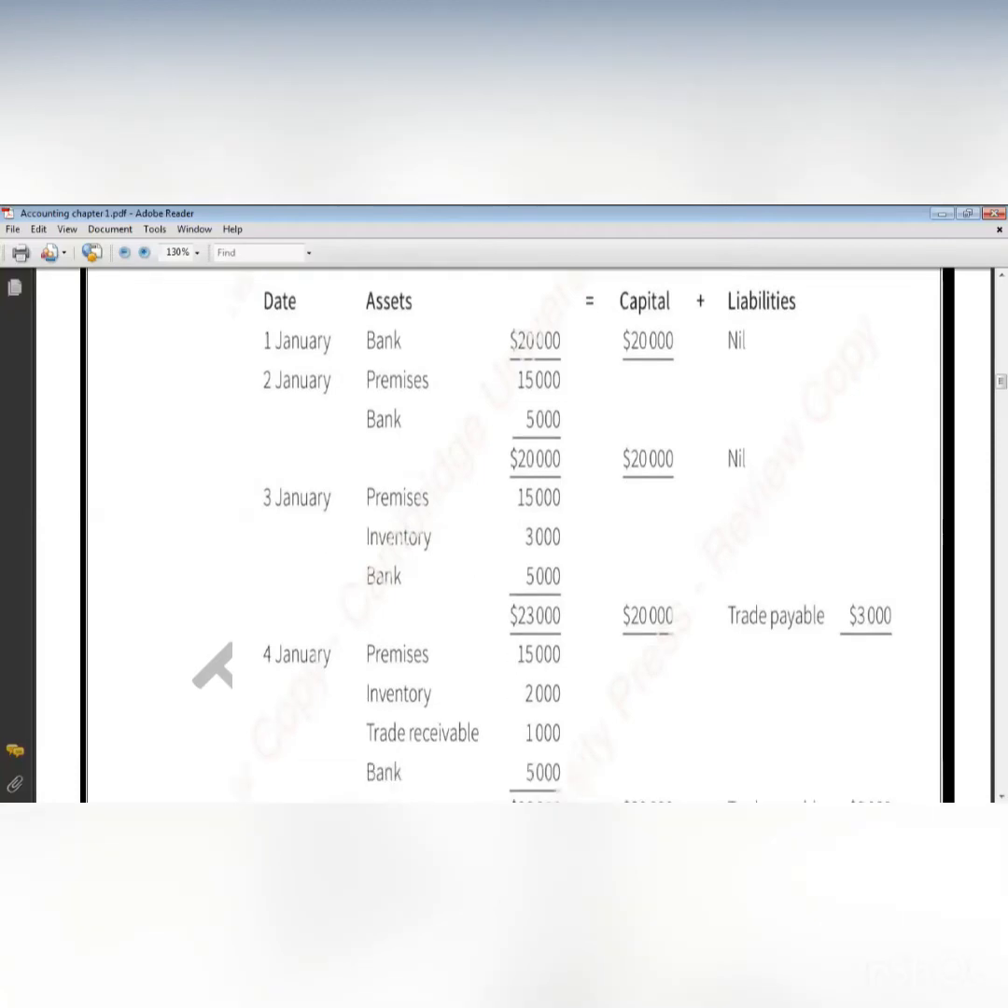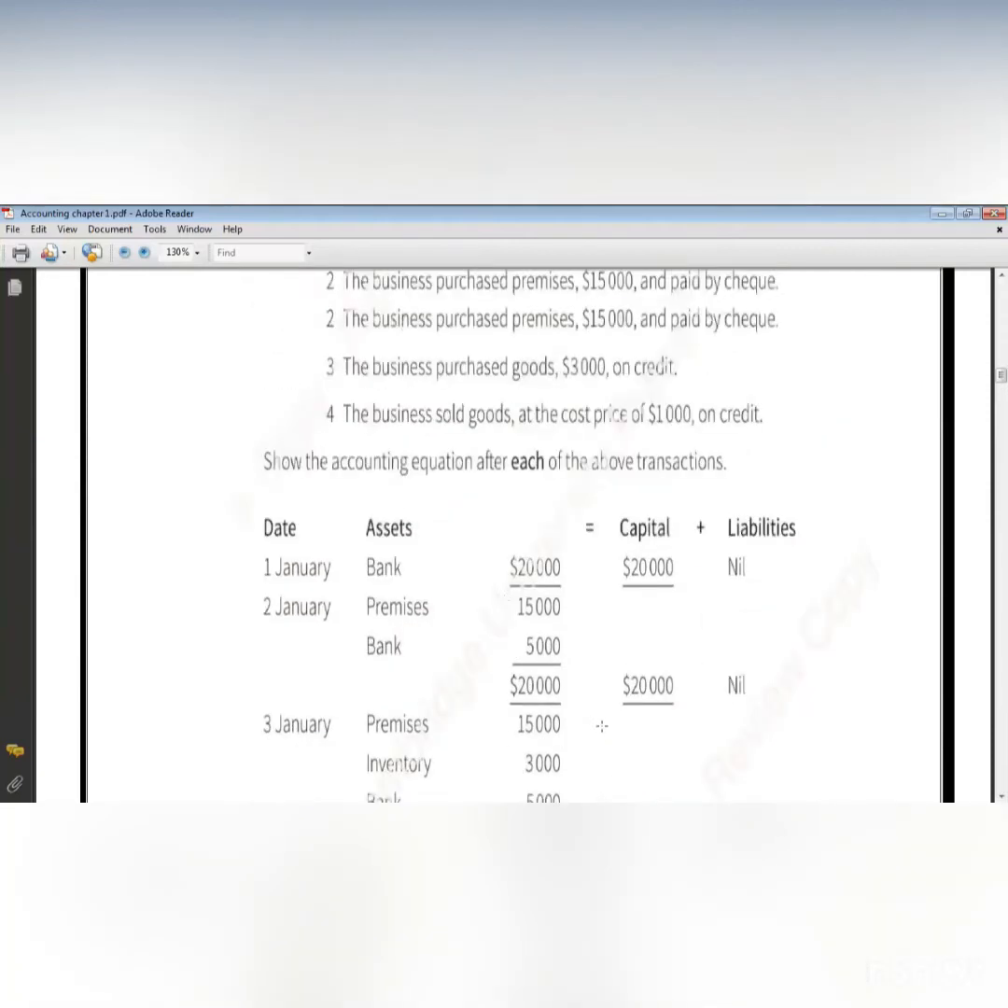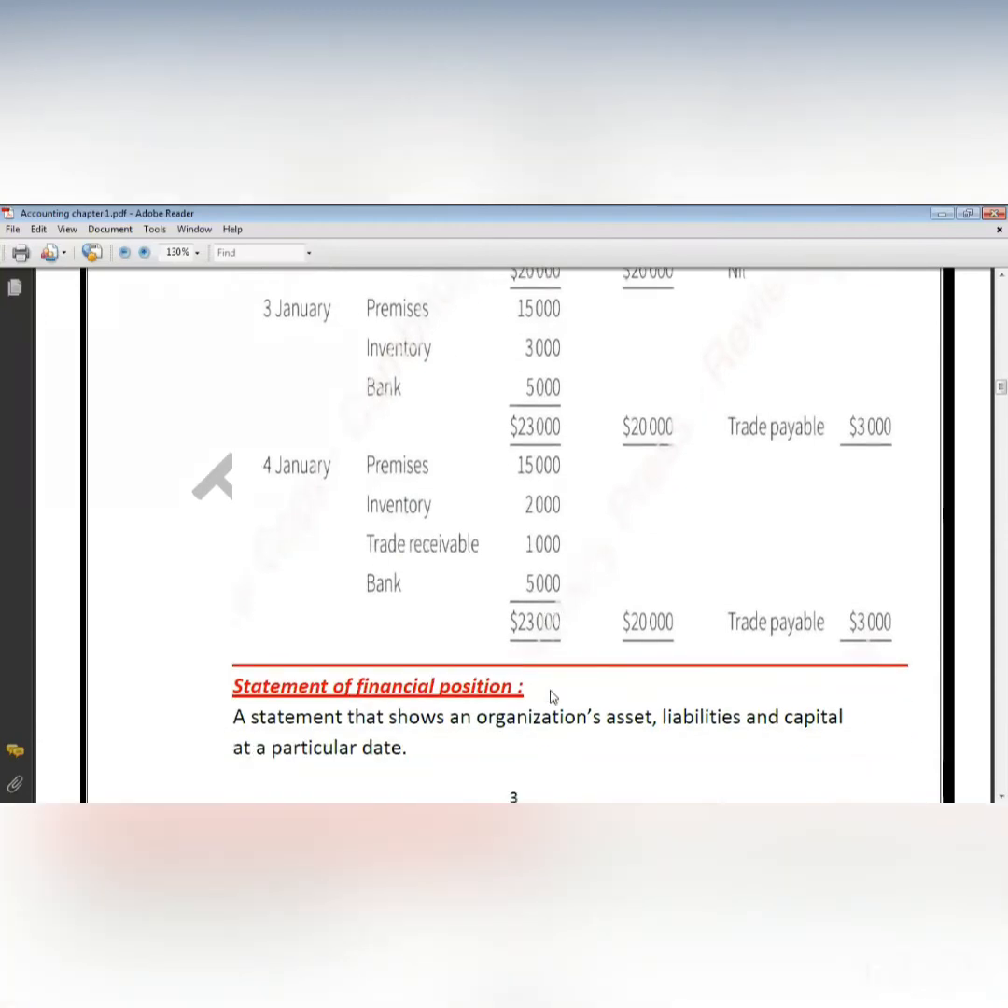If you add all of these, it will be 23 again, because this is increased by 1 and this decreased by 1 and this is increased by 1, so the total will be the same. On the other side, capital will not change, liabilities will not change. So this is how any transaction, any financial event or financial activity that happened, will affect the accounting equation.